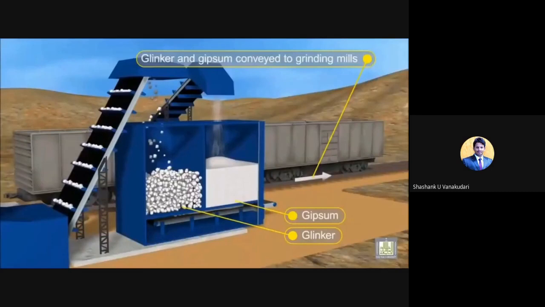The procedure is clear now for everyone. If you have any doubts about this wet process, you can ask. Hope the things are clear, how exactly they do the manufacturing process.